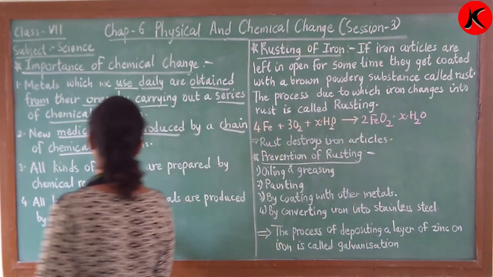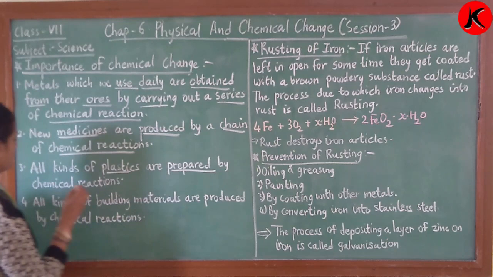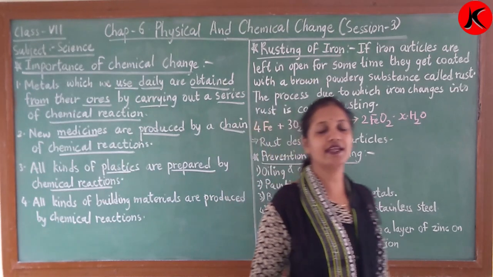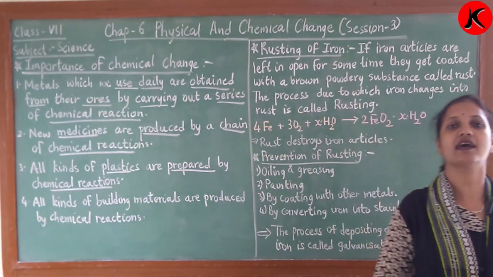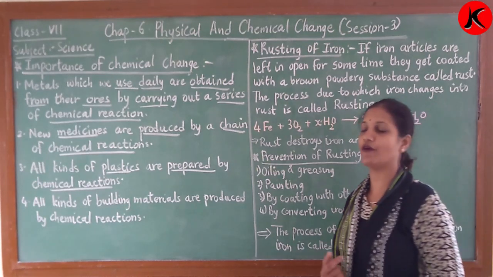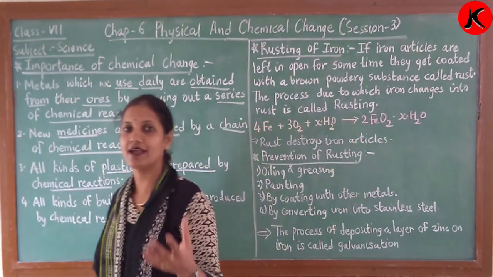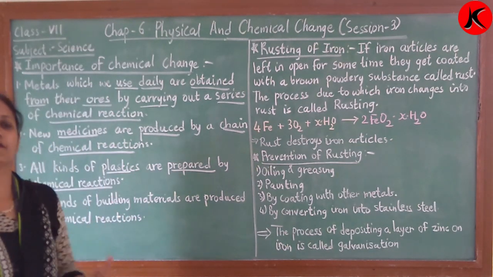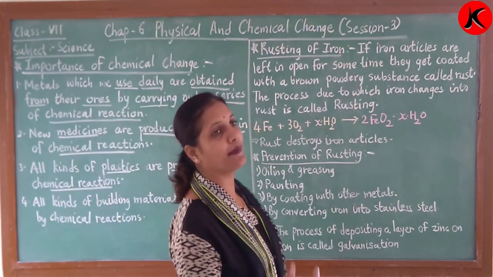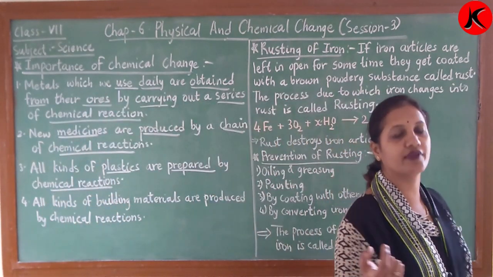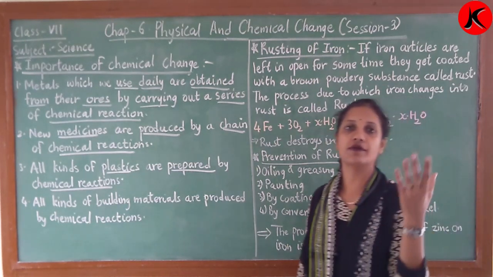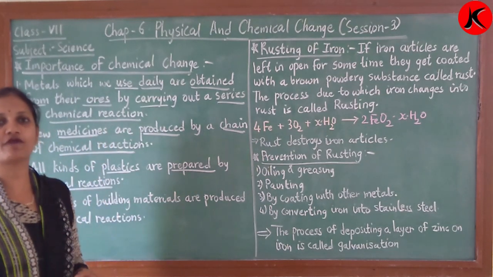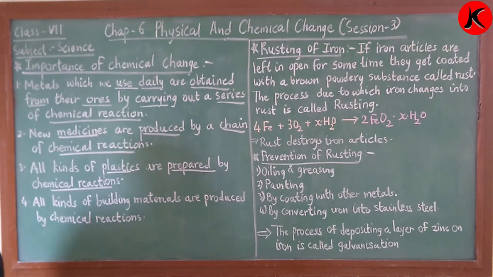Next, all kinds of plastics are prepared by chemical reaction. The plastic which we are using is an artificial thing, right? And we are getting it with chemical reaction, right? In Fibre to Fabrics we have learned, children, about synthetic fibres and plastics. The synthetic fibres are prepared with the help of chemical reactions, right? For example, nylon, rayon, acrylic, then polyester. All are a combination of different materials with the help of chemical reaction.